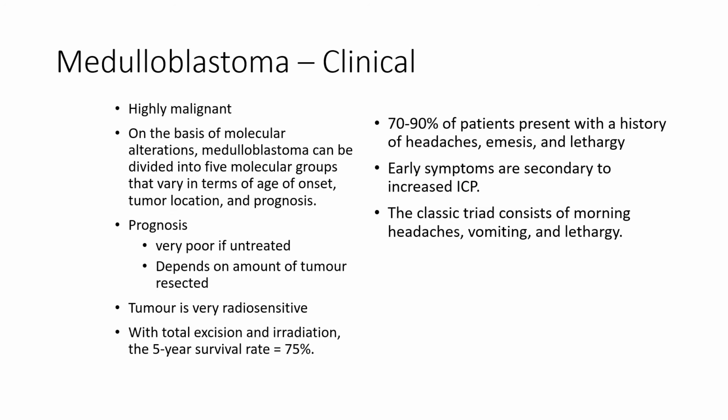The symptoms that are associated with medulloblastoma are secondary to increased intracranial pressure. So you get mostly the classic triad of morning headaches, vomiting, and lethargy.